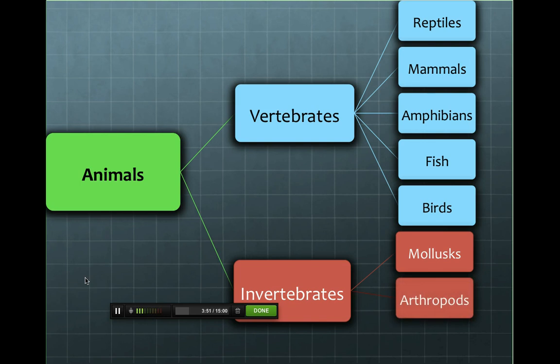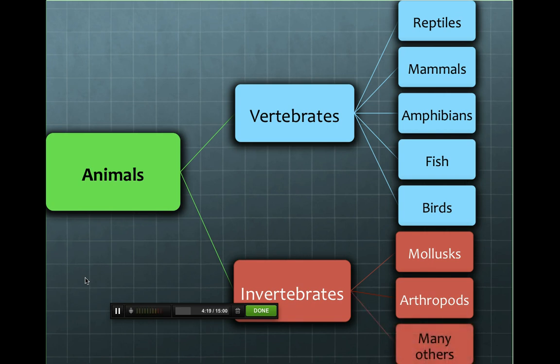Our next category of invertebrates are arthropods. Arthropods are animals with jointed legs and hard exoskeletons. Our examples for arthropods were ants and cockroaches, both of which have jointed legs and both of which have a tough outer exoskeleton, almost like a shell encasing their body.